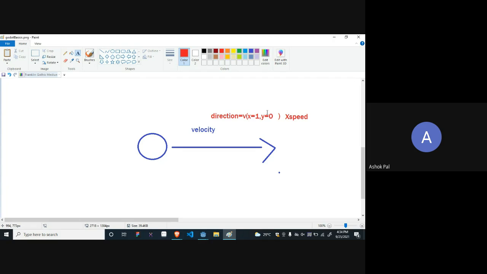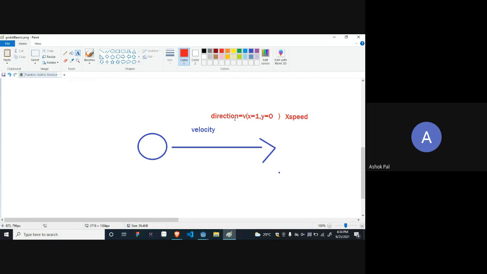We need some multiple of it so that there will be significant movement. So we multiply it by speed. We will get zeros and ones, and to get a good amount of movement, we just multiply it by the speed. The velocity is calculated in this way.